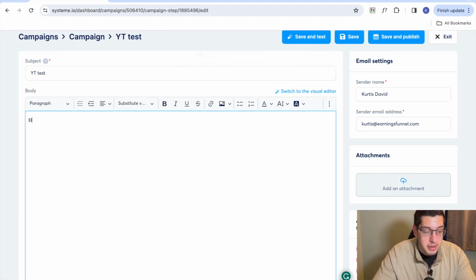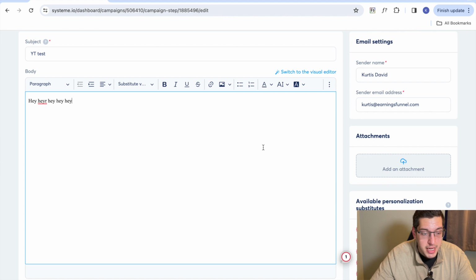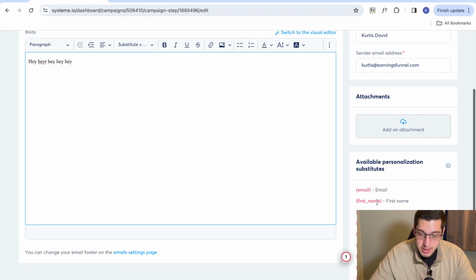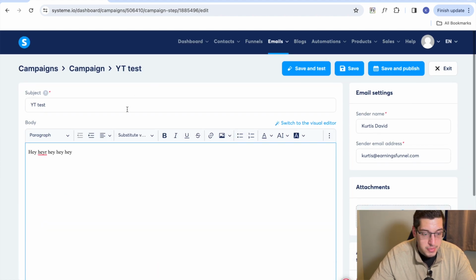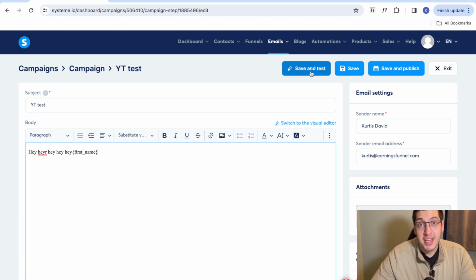From here, you can just type out your email, whatever your email may be. You're going to make sure that it's exactly how you want it formatted. You can add attachments, you can add a picture, you can do all these personalizations over here as well. There's this drop-down menu to add those in. You can get really fancy with this stuff, and you're just going to want to go ahead and save this, or hit save and test. You can quite literally test it by sending it to a different email that you have. Once you've finalized it and you like the finished product, you're going to hit save and publish. Then it will be live.